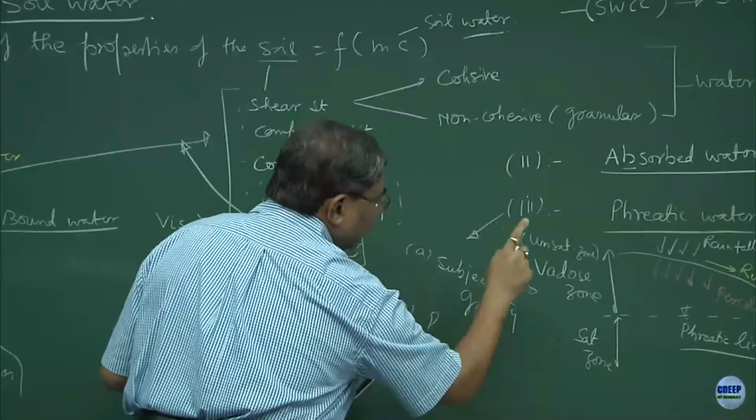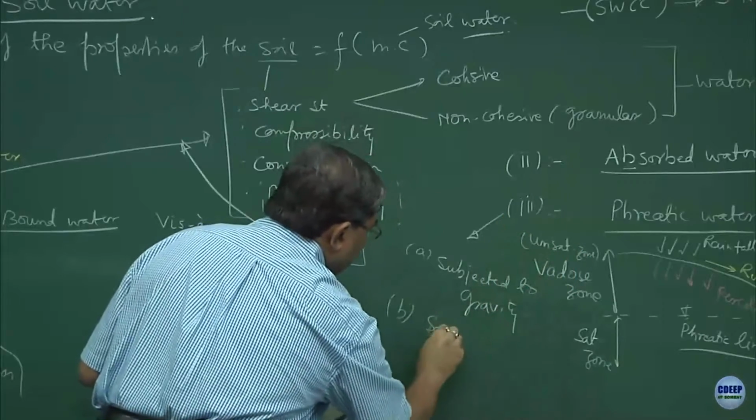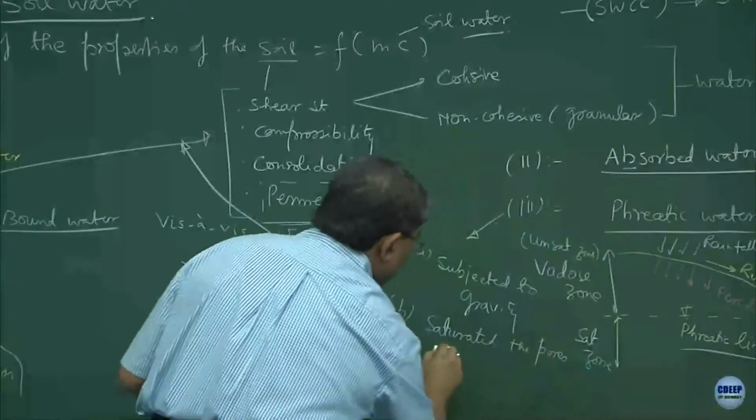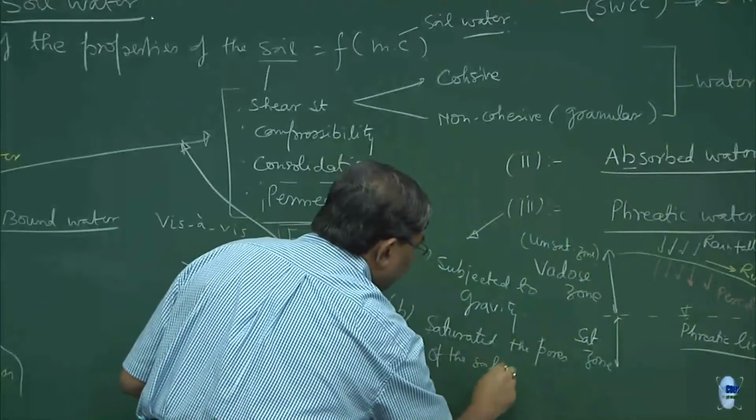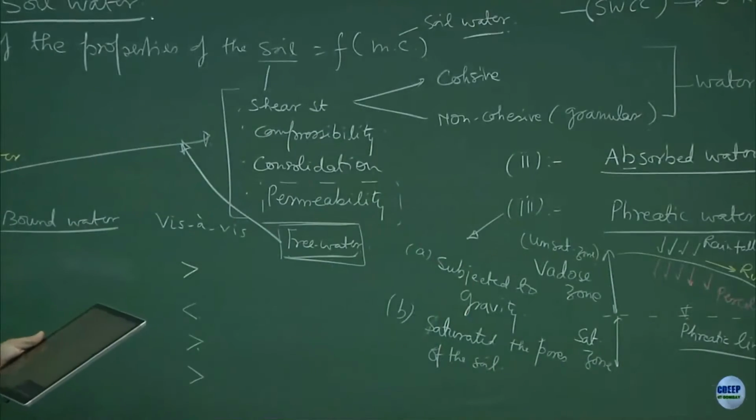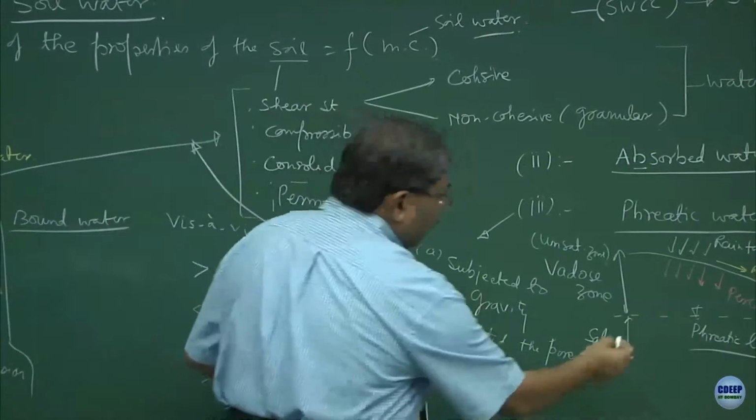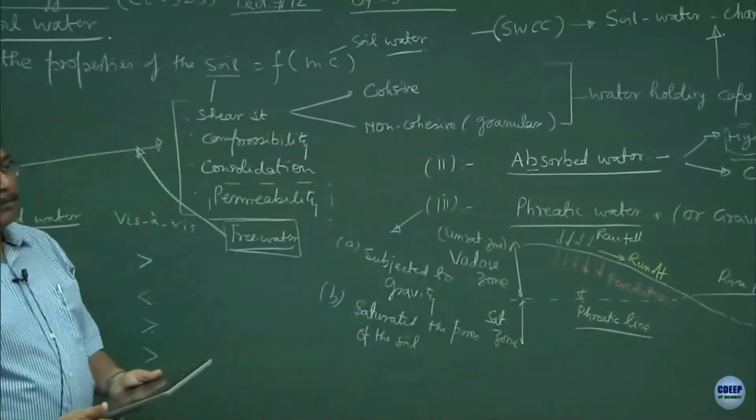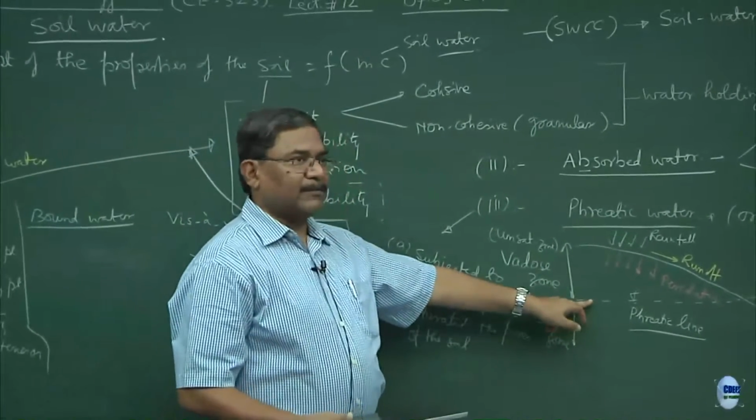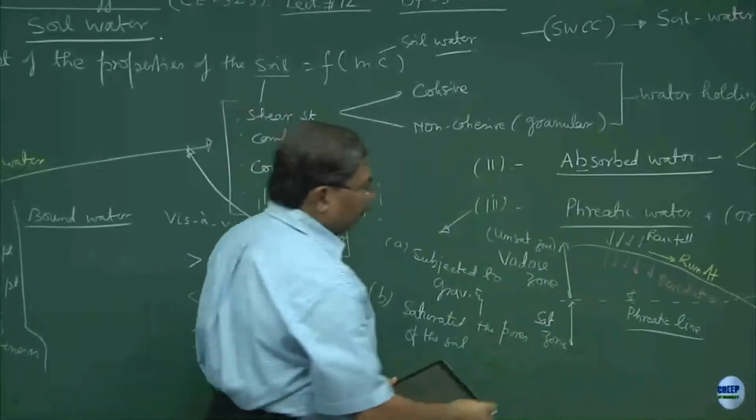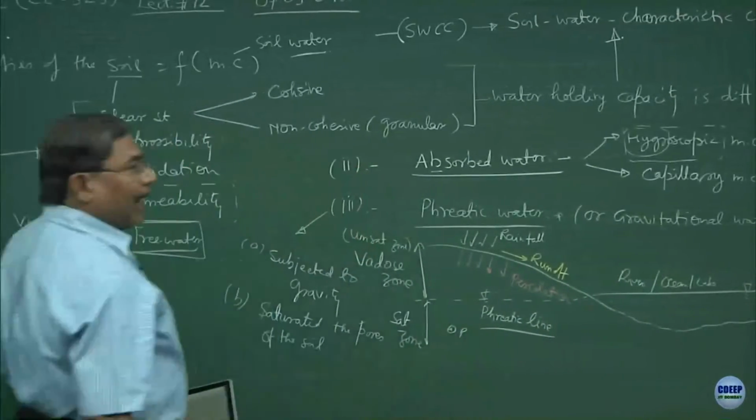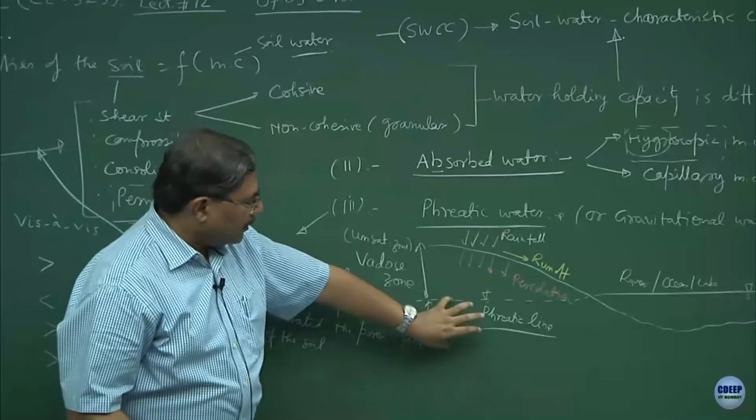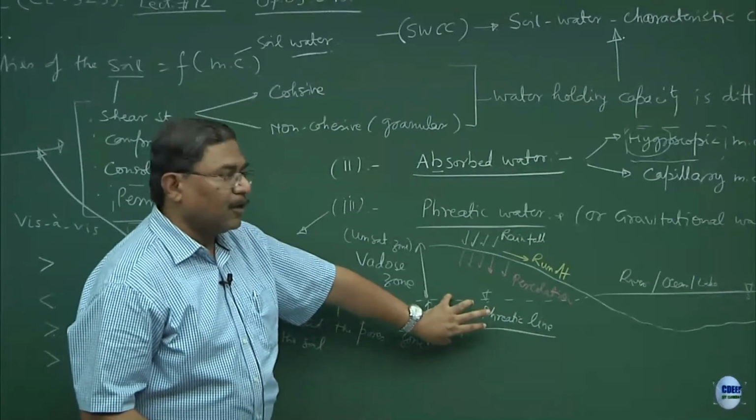Number 2, the phreatic water will saturate the pores of the soil, a completely saturated situation. Beneath this point, anywhere in the soil mass, the pore water pressure will be more than atmospheric pressure. Have you understood this? Suppose I consider a point over here, point P, the pore water pressure is going to be atmospheric pressure plus the pressure existing because of this much column of soil and water.